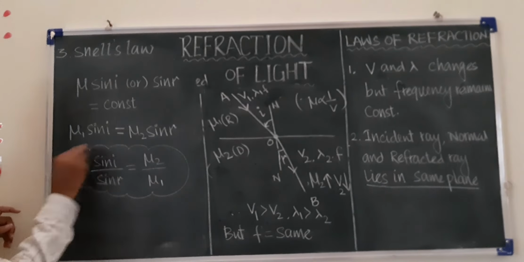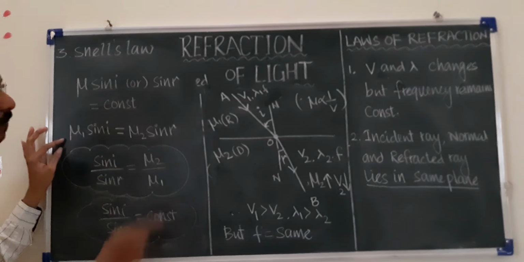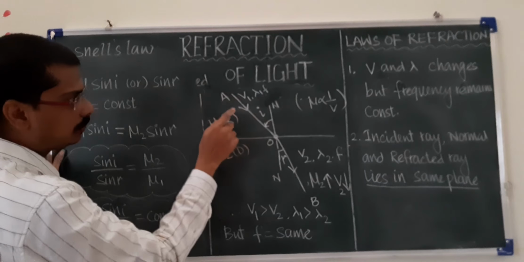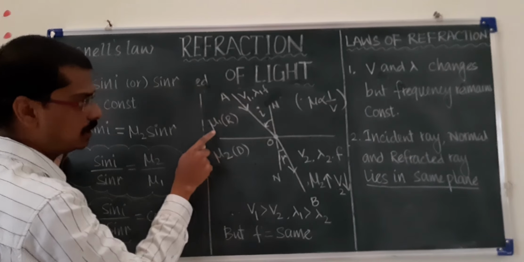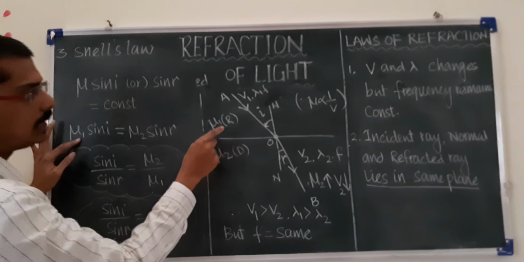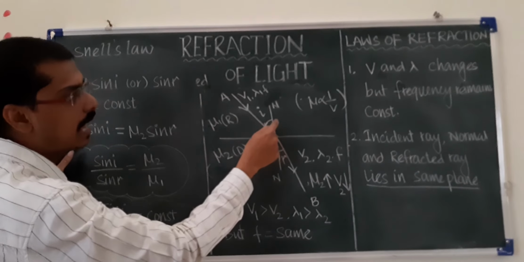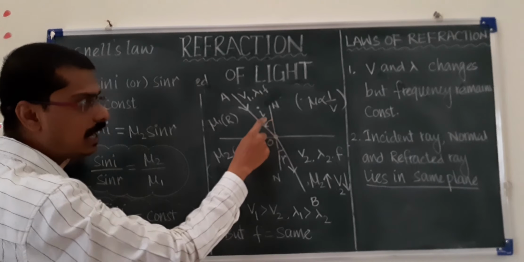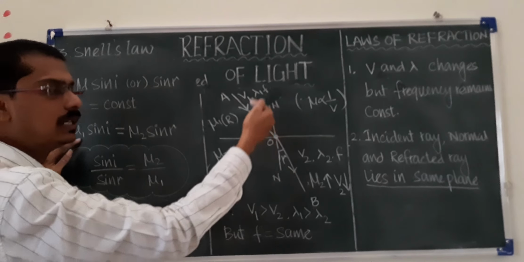Substituting this, in the medium of the incident ray the refractive index is mu1 and the angle is the angle of incidence, measured in terms of sine.